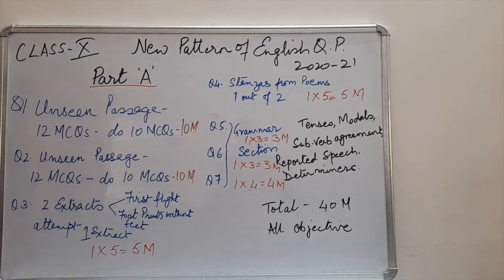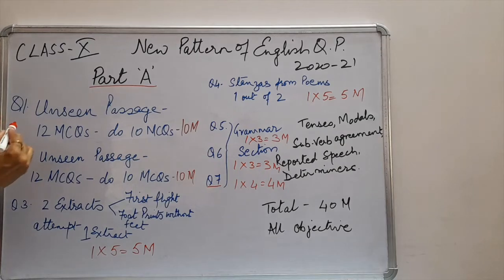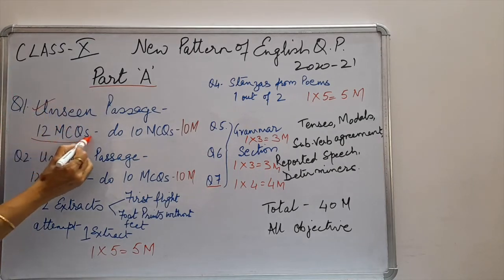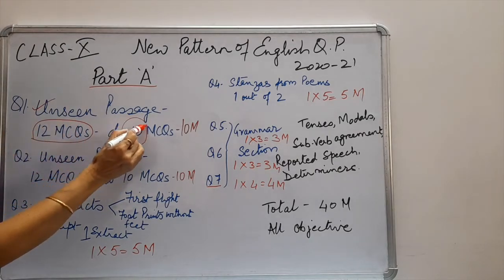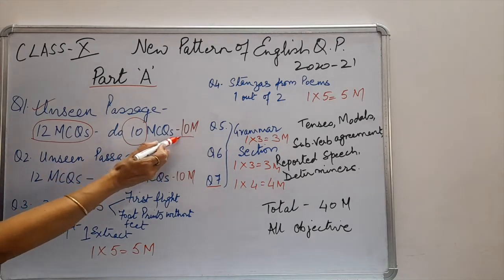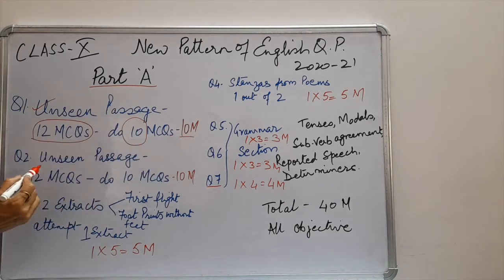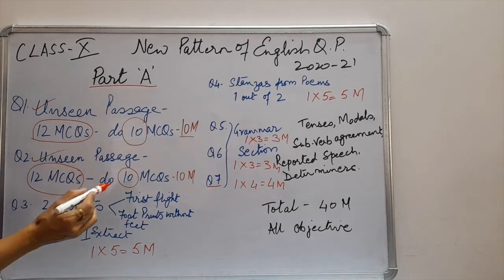Let us understand part A and the types of questions you are going to get in part A. There will be total 7 questions in part A. Your question number 1 is unseen passage. Here you are going to get 12 MCQs, multiple choice questions, and you have to do 10 out of 12. There is choice of 2 questions. This is of 10 marks. Second question again is unseen passage. Again you are going to get 12 multiple choice questions here, and you have to do 10 out of 12. This is also of 10 marks.